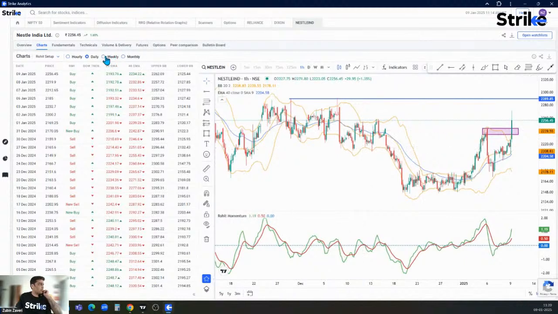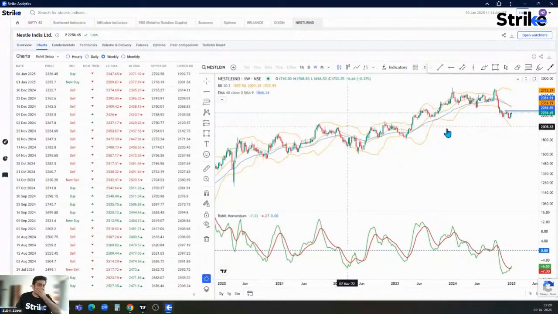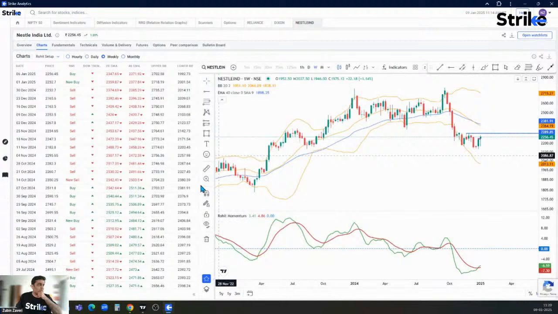Let's look at the weekly chart as well. On the weekly chart, what we can see is the momentum has also turned bullish. Last time, somewhere in the month of November, prices had tagged the lower Bollinger Band, and this time it did not tag it. So this is some bullish volatility divergence.